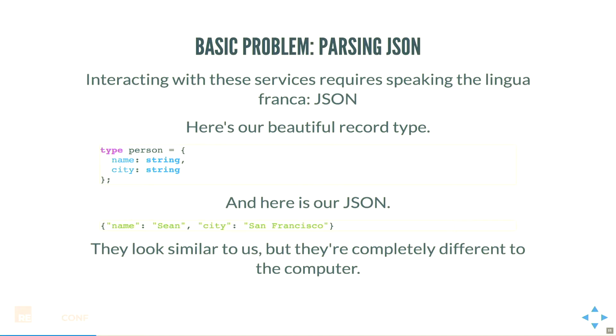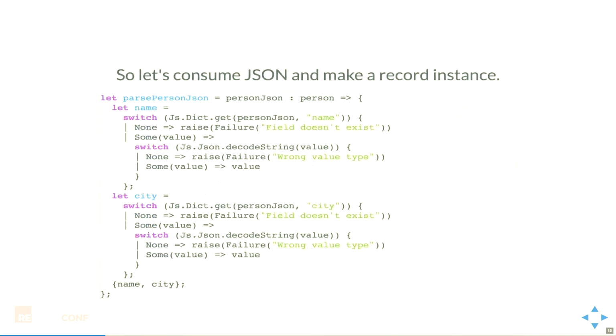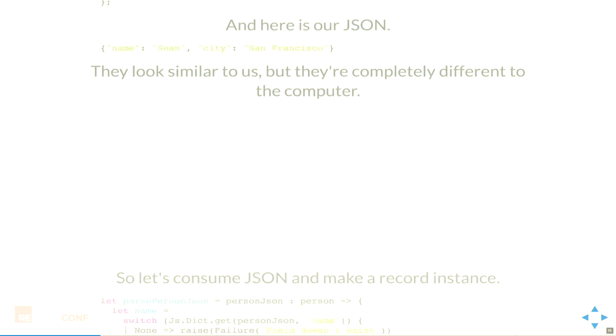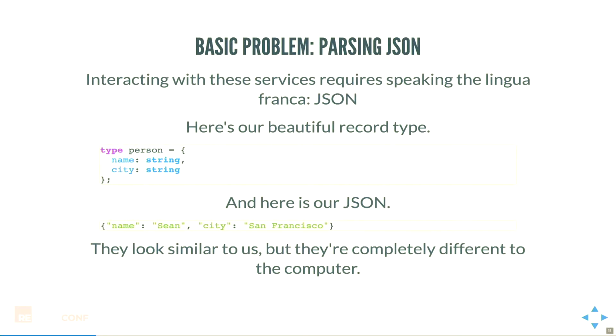And in Reason, we have this beautiful type system. We have this record type called a person, and it has 2 fields. And to us, that looks very, very similar to this JSON record down here. In fact, with maybe a dot, that could be a Reason object. But obviously, if you've ever tried to take this JSON and get it into the Reason system, it's really, really challenging. And going the other way is also challenging. Let's take a look at what it would actually take just for these 2 fields. I just want these 2 fields, with no magic.